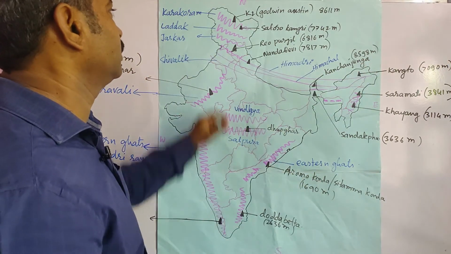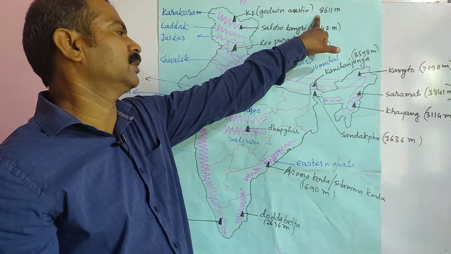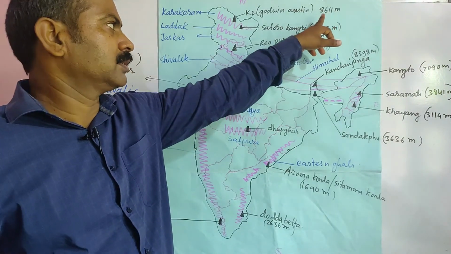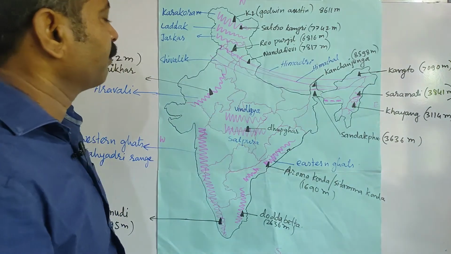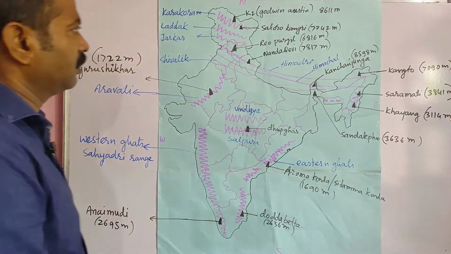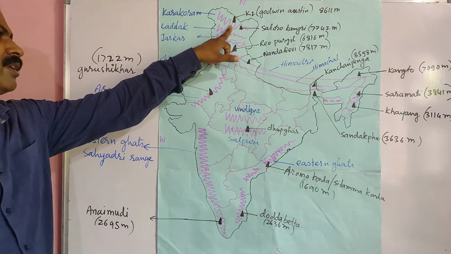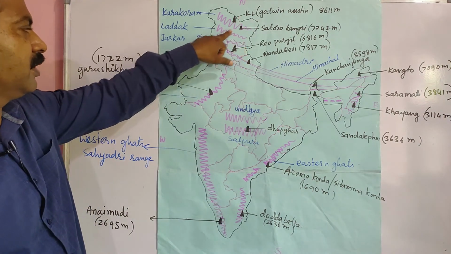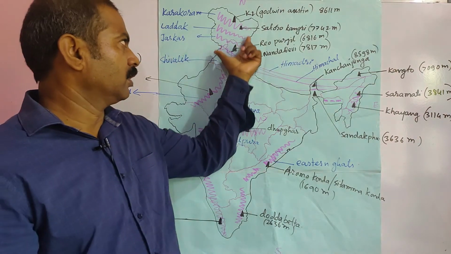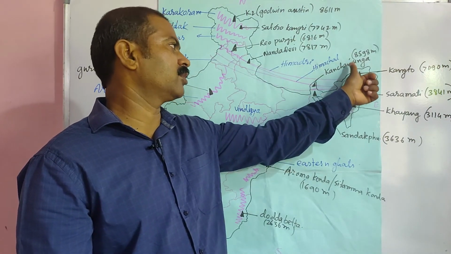The highest peak in India is K2 Godwin Austen and its height is 8611 meters. Okay. And the second highest peak in India is Kanchenjunga. This K2 peak is in POK, that means Pak occupied Kashmir. So now this place is not under our rule, so according to this, Kanchenjunga is the highest peak in India.